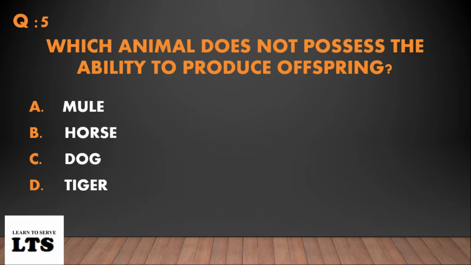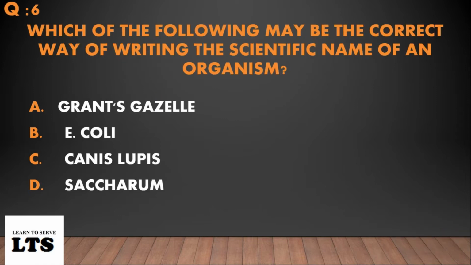Question number 5. Which animal does not possess the ability to produce offspring? Option A, mole. Option B, horse. Option C, dog. Option D, tiger. The answer is option A, mole.